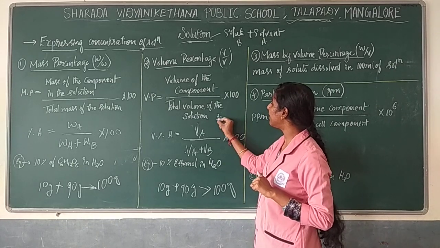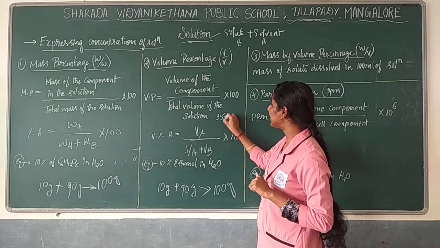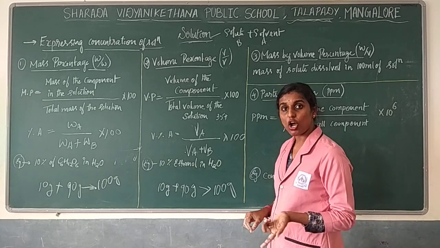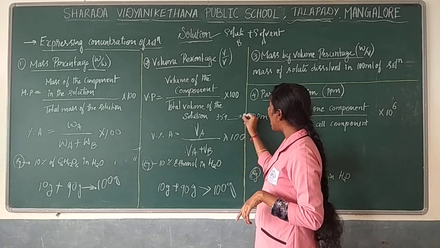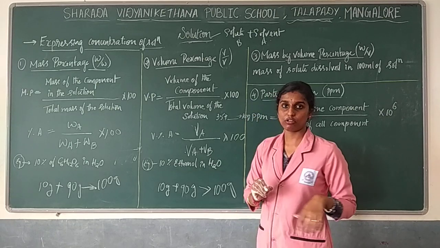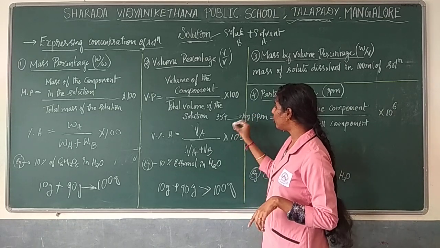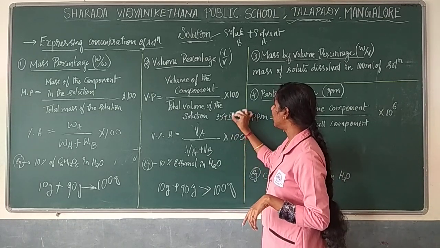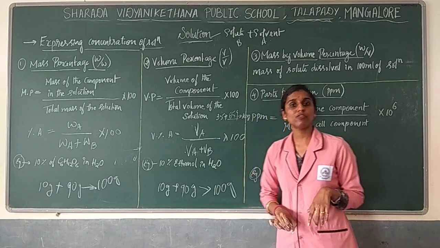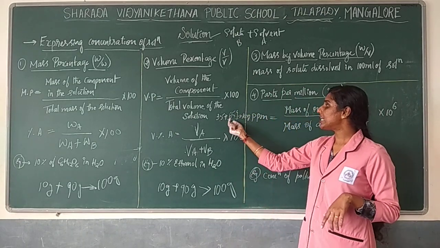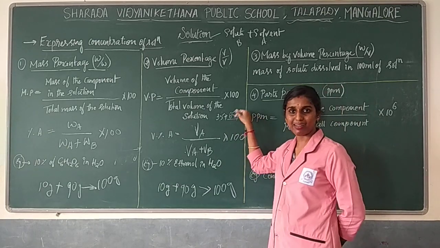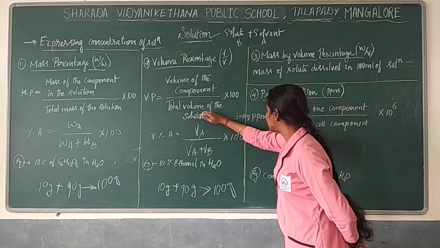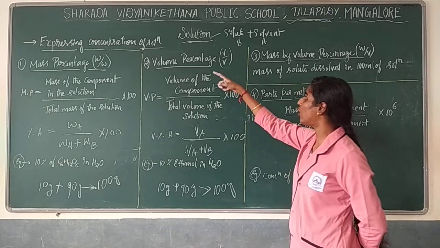35 gram of ethylene glycol has been dissolved in the solvent. Some amount of the solvent will be there to get 100 gram of solution. So how does it come? 35 means 65 gram of solvent will be there. So when solute and solvent mix, you will get a solution which is 100 gram, complete. This is just one example I have given where you can explain volume percentage.